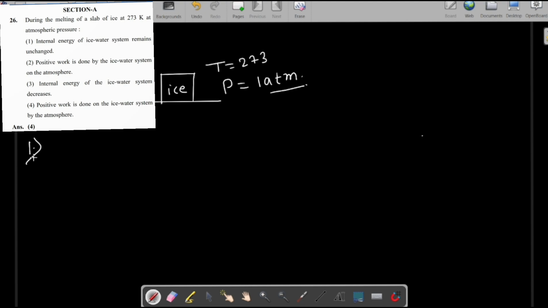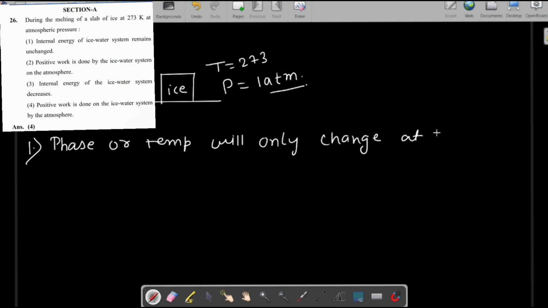First of all, when any body changes its phase, then its temperature will not change, and if it is changing its temperature, then the phase will not change. Either phase or temperature, only one thing will change at a time.